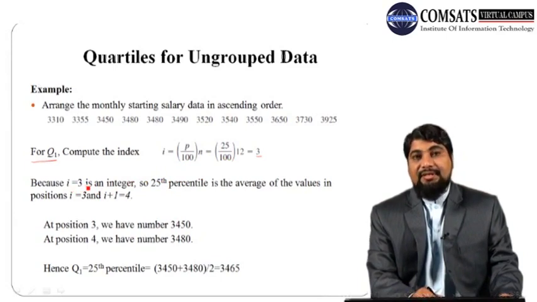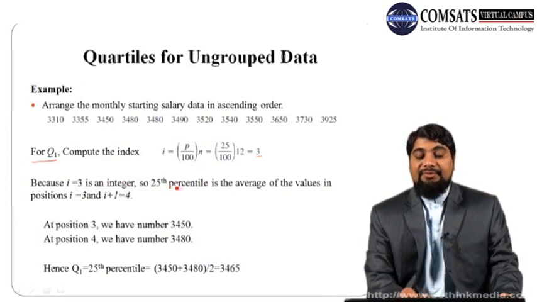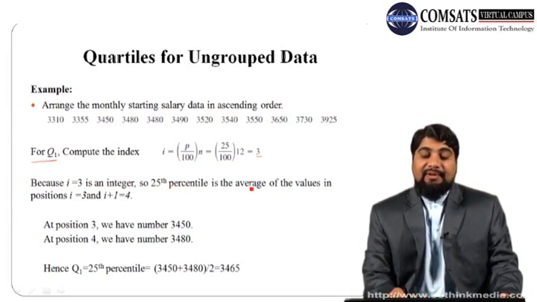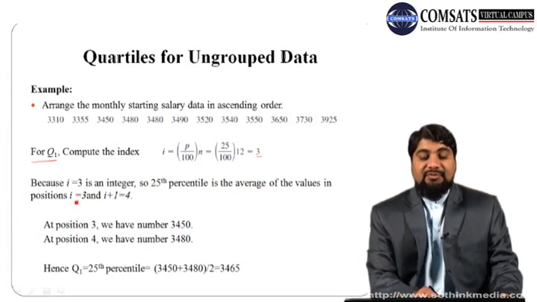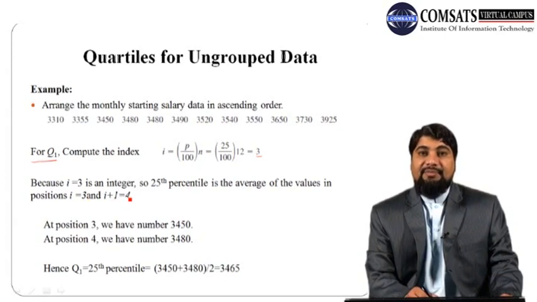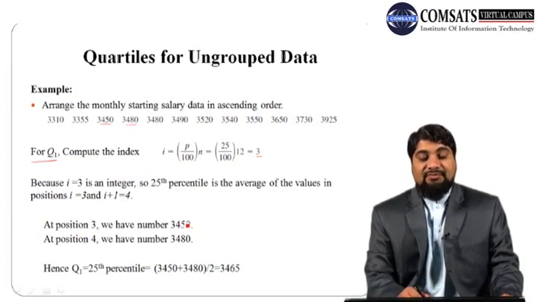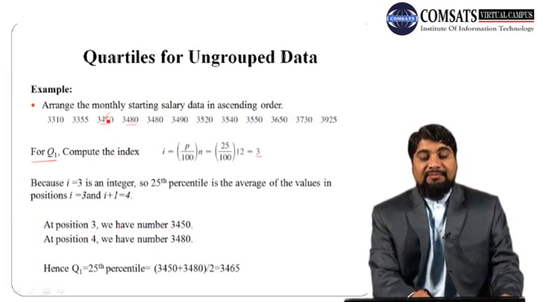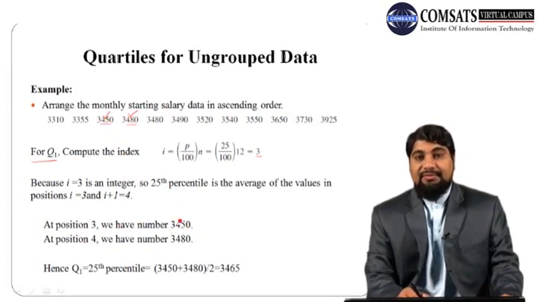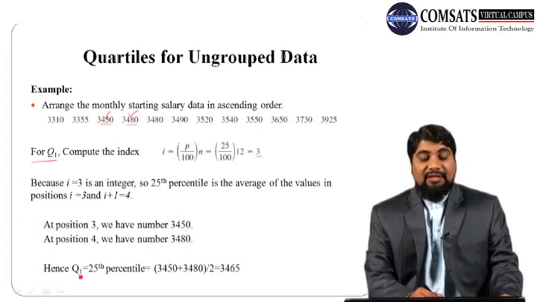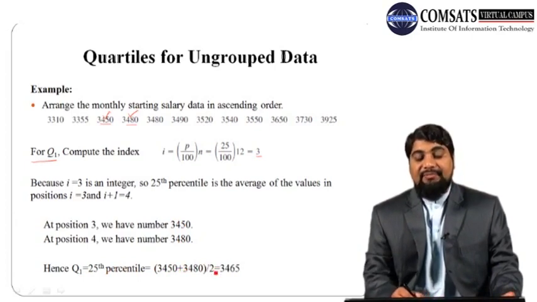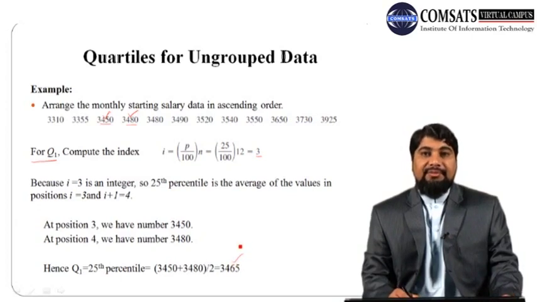Because I equals 3 is an integer, the 25th percentile is the average of the values at position 3 and 3 plus 1, that is 4. At position 3 the number is 3450, and at position 4 we have 3480. Just add these two numbers and divide by 2. So Q1 is 3465.